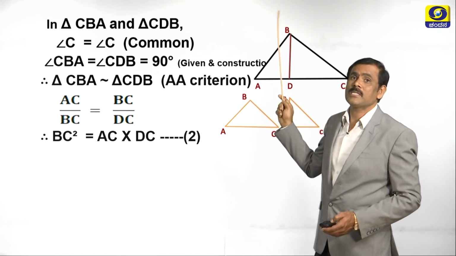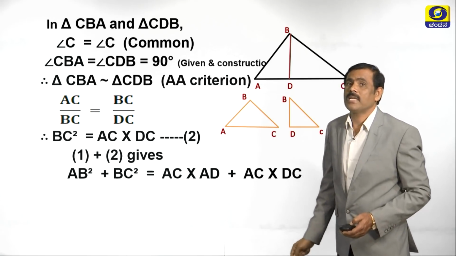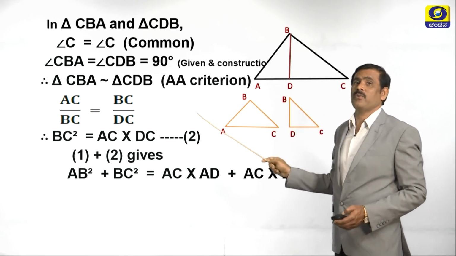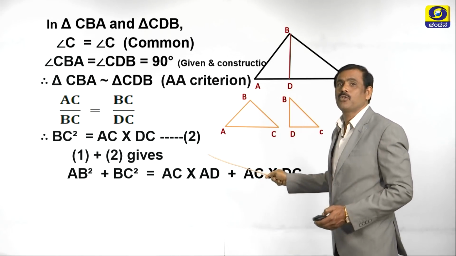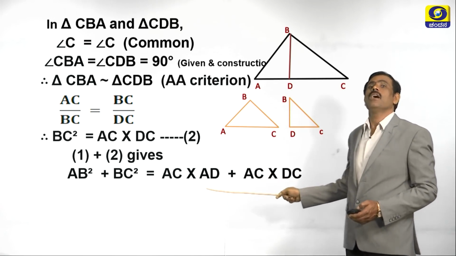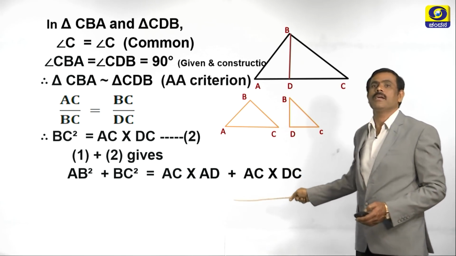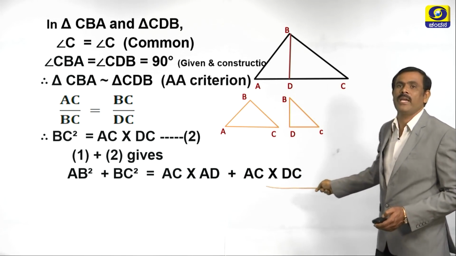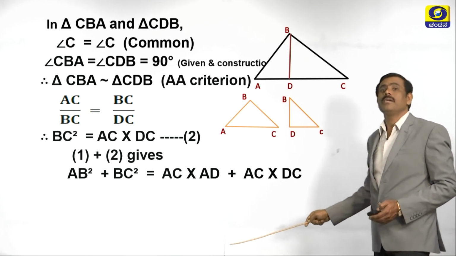So, what is point number 1? AB square is equal to AC into AD, and point number 2 is BC square is equal to AC into DC. After adding point 1 and point 2, we get AB square plus BC square is equal to AC into AD plus AC into DC.